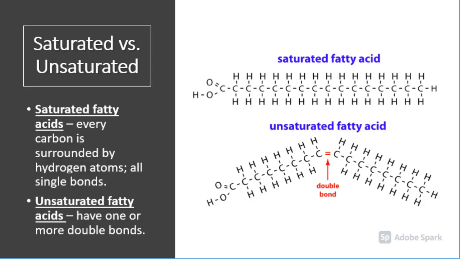If the fatty acid tail is completely surrounded by hydrogens, like the top diagram, it is referred to as a saturated fatty acid. If there are double bonds anywhere in the fatty acid tail and it is not completely surrounded with hydrogens, it is known as an unsaturated fatty acid. We will look at examples of both of these during class today.